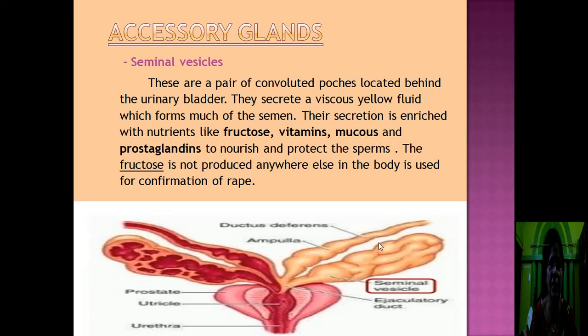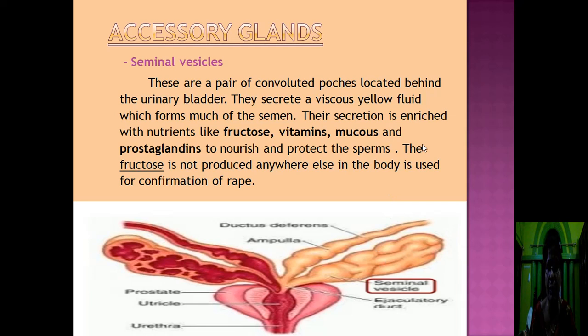The secretion of the seminal vesicle is enriched with nutrients like fructose, vitamins, mucus and prostaglandins to nourish and protect the sperms. These substances give nourishment and protection to the sperms. The fructose which is present in the secretion of the seminal vesicle is not produced anywhere else in the body. So it is used for the confirmation of rape.